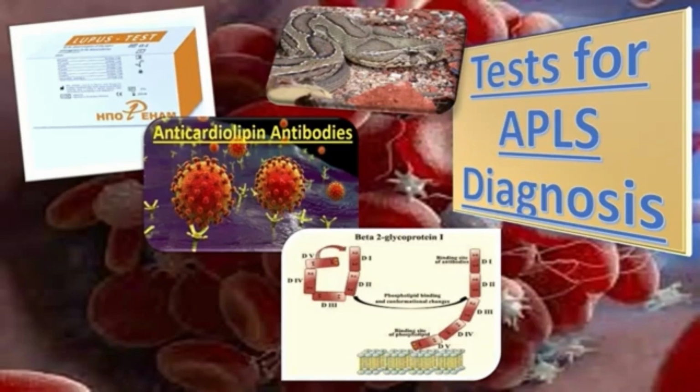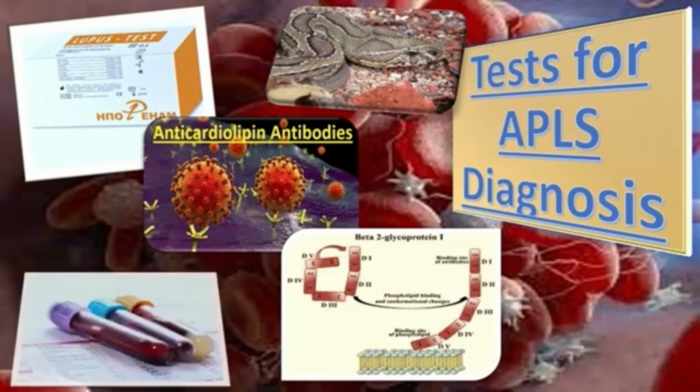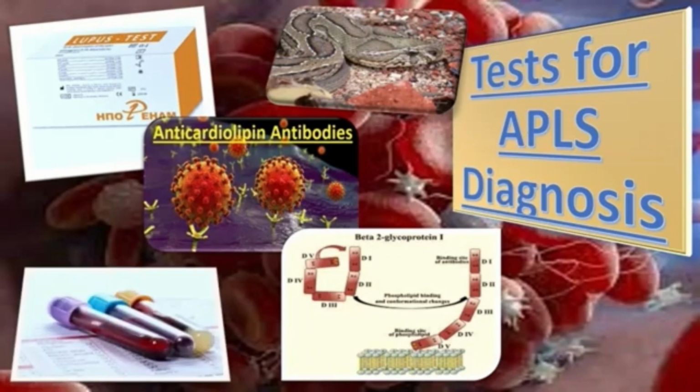APLS antibodies are detected using a standardized ELISA testing kit. But it is very important to note that the detection of APLS antibodies is subject to considerable inter-laboratory variation. So we need to correlate our clinical findings along with the laboratory results.